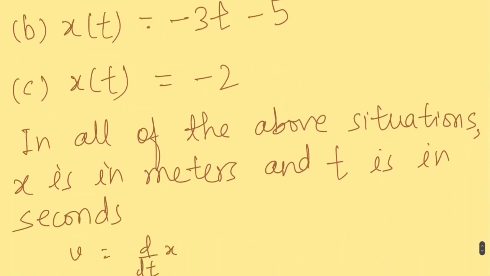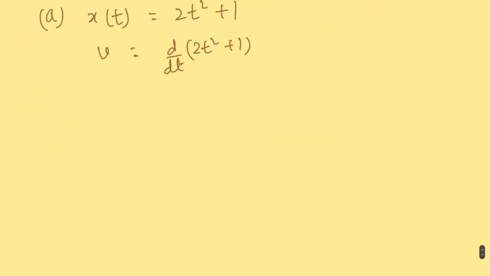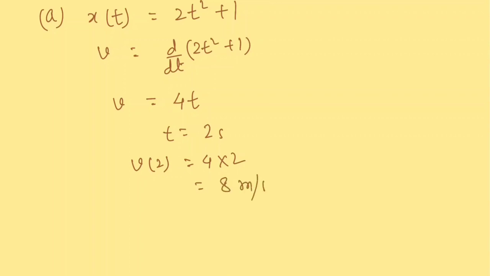Velocity means instantaneous velocity, and just now we have defined that velocity is equal to dx by dt. In A we have x(t) equal to 2t squared plus 1. Therefore the velocity is d by dt of 2t squared plus 1. From mathematics you know that it is 4t. So at t equal to 2 seconds, the velocity will be 4 into 2, which is 8 meters per second.